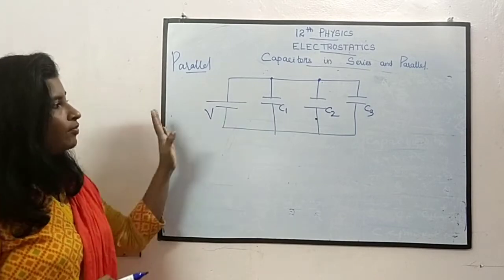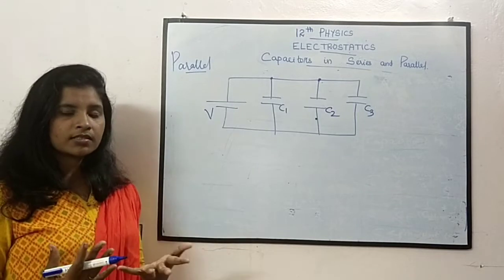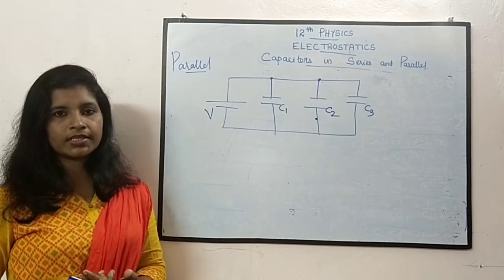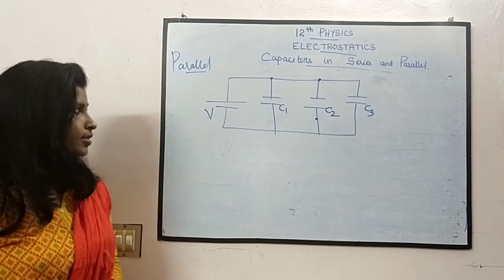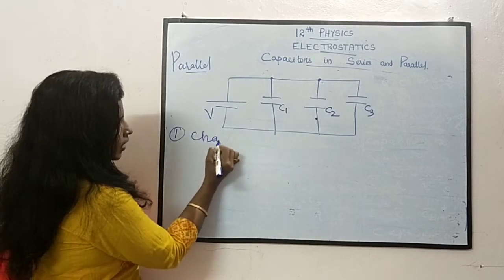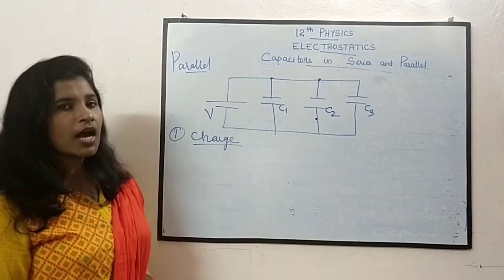When we connect the capacitors in parallel, the charges or the potential or the capacitance may vary. It is not similar to the series connection. It will be varying. Let us see how it varies. First, let us see about the charge. In the last series also we discussed about charge. So what about the charge over here?